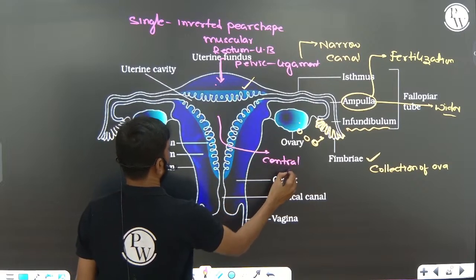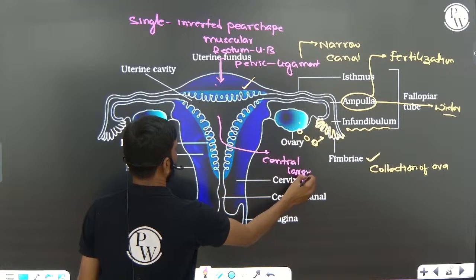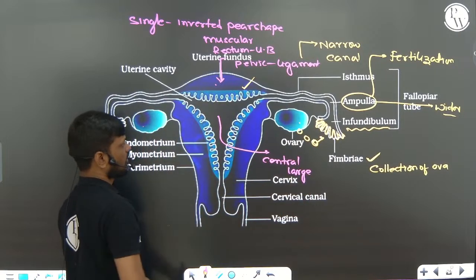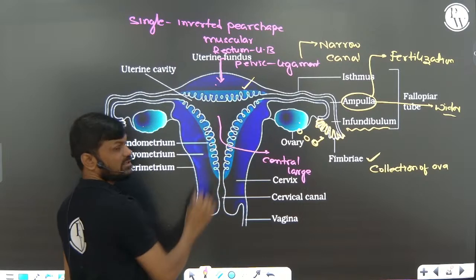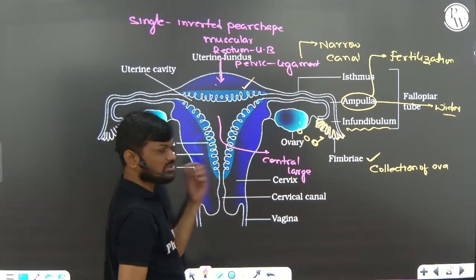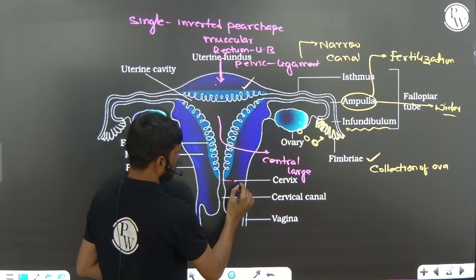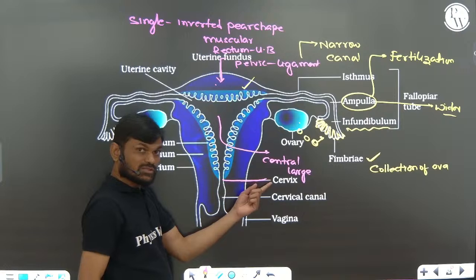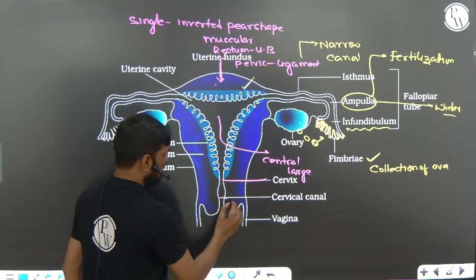This is the central large portion, the uterine cavity, and this central large portion opens into the narrow cervix.